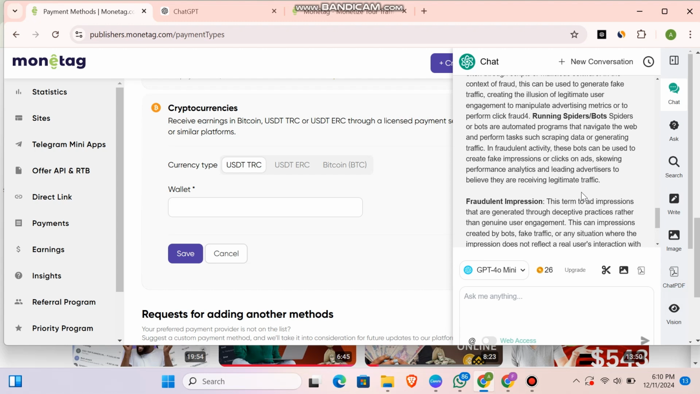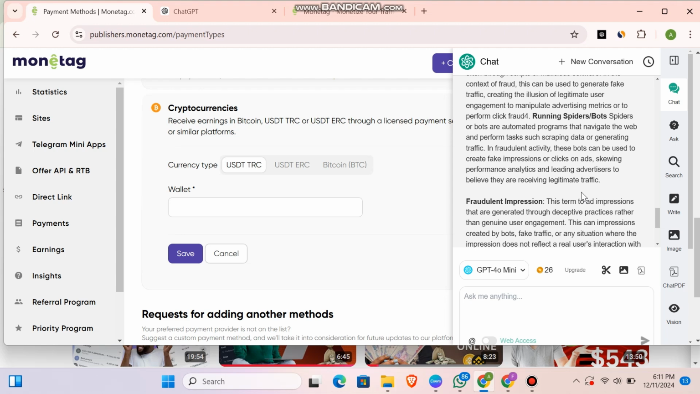Spiders or bots are automated programs that navigate the web and perform tasks such as grabbing data or generating traffic. In fraud activity, these bots can be used to create fake impressions. So there is the need for you to put an end to that. No bot using, no self-clicking. These are two best things you have to avoid to help yourself.